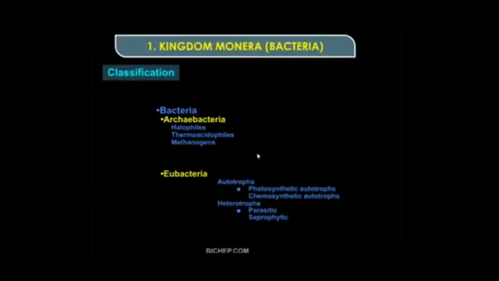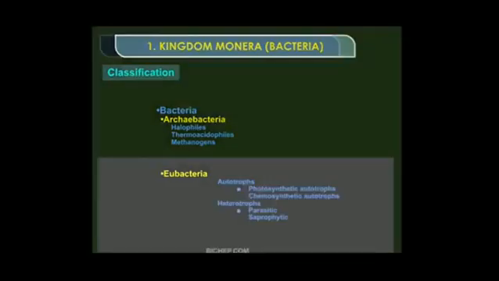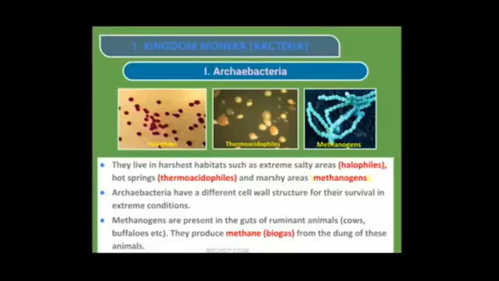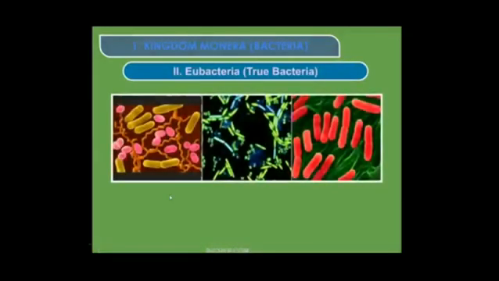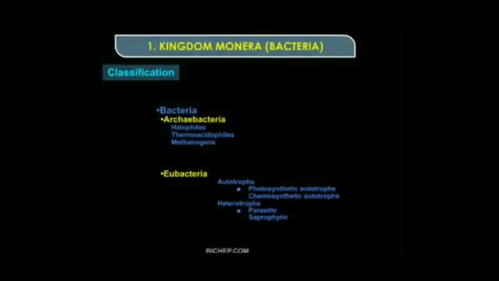Now the classification. Depending on the shape we have classified the bacteria. Those are of 4 types. Now depending on the other characteristics, the classification of bacteria we are going to study here. So here you can see the bacteria, they are divided into 2 types mainly, that is Archaebacteria and Eubacteria.